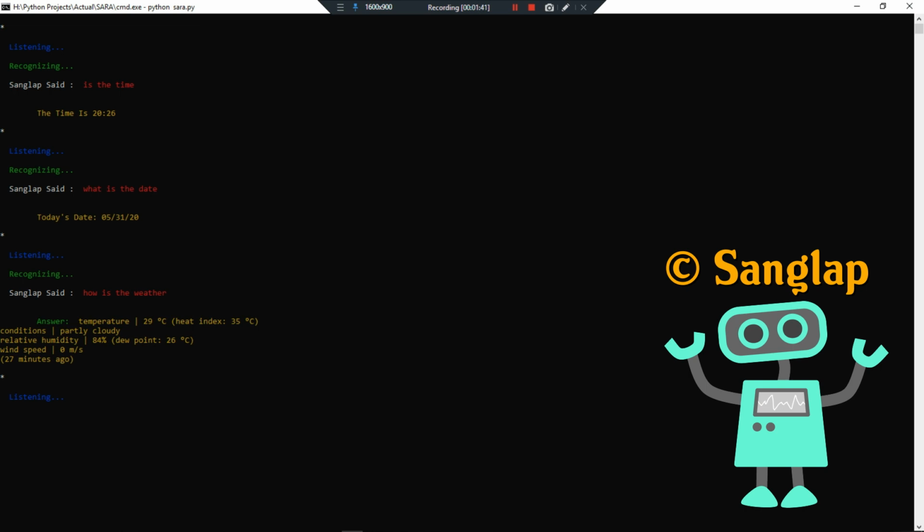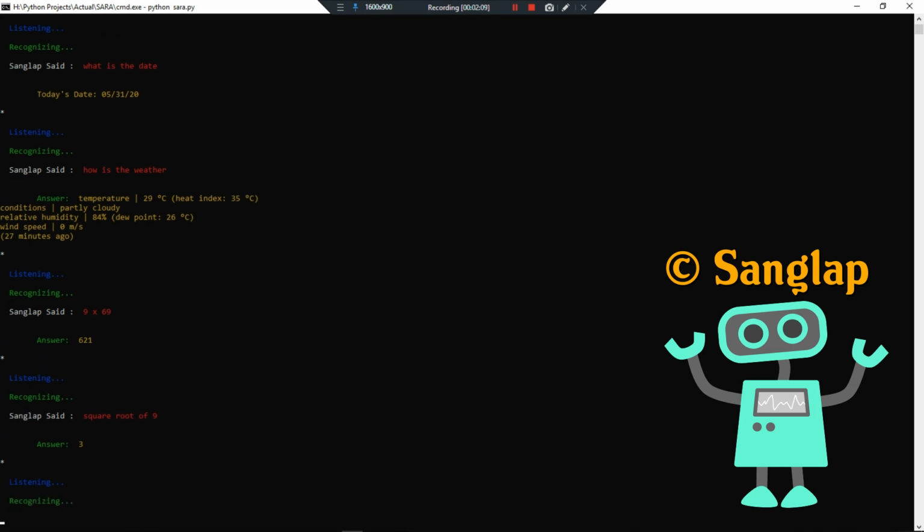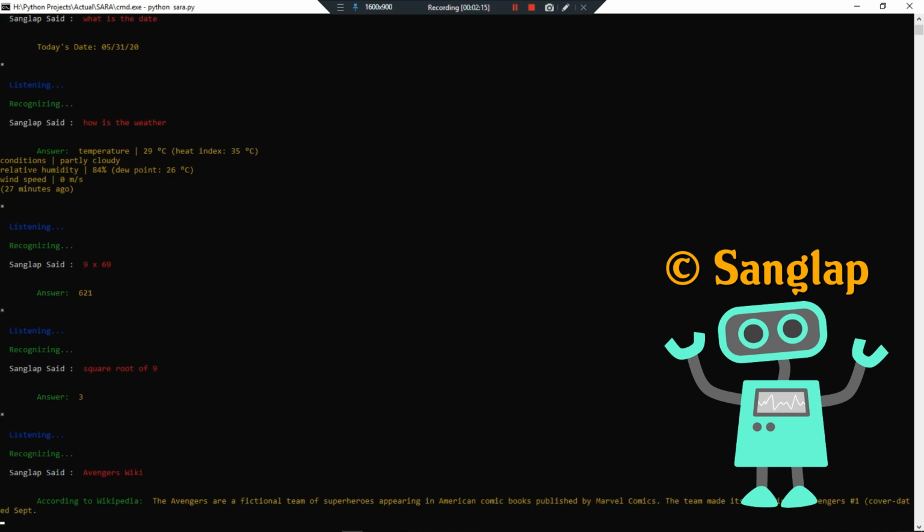Listening. 69 multiplied by 69. Recognizing. 621. Listening. Square root of 9. Recognizing. 3. Listening. Avengers Wiki. Recognizing. Searching Wikipedia. According to Wikipedia, the Avengers are a fictional team of superheroes appearing in American comic books published by Marvel Comics. The team made its debut in the Avengers #1, cover dated September.